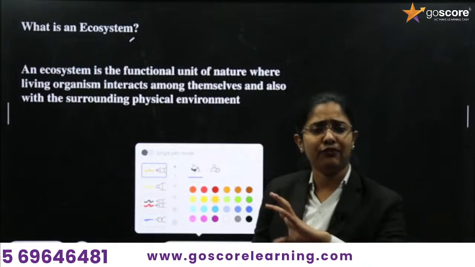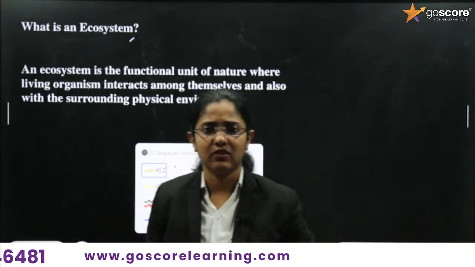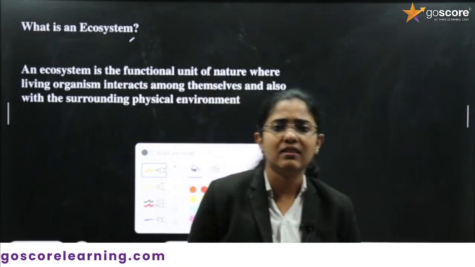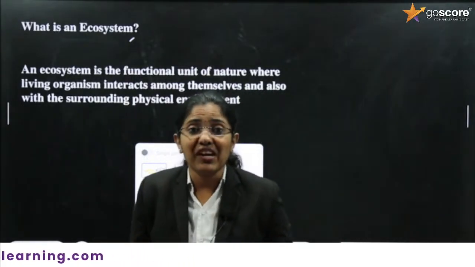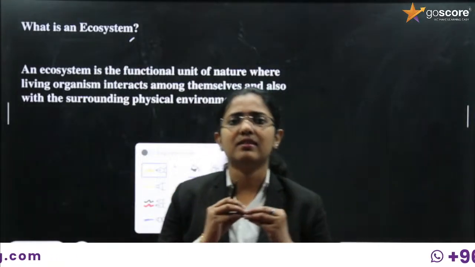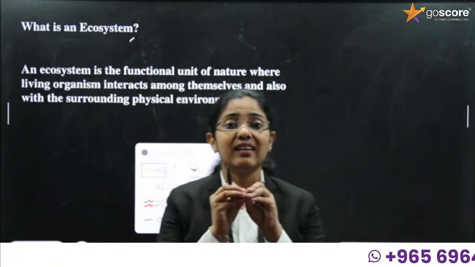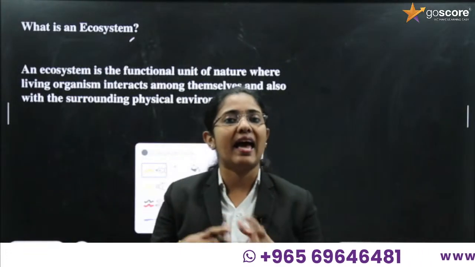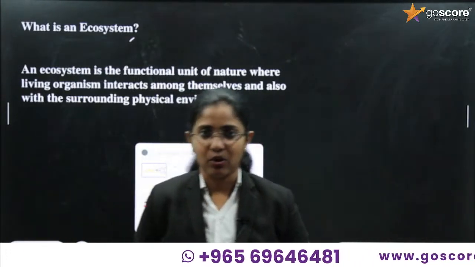See, we have different organisms in our biosphere, in our nature. We human beings are also considered living organisms. So we can simply say an ecosystem is the interaction of both the living components and the non-living components.